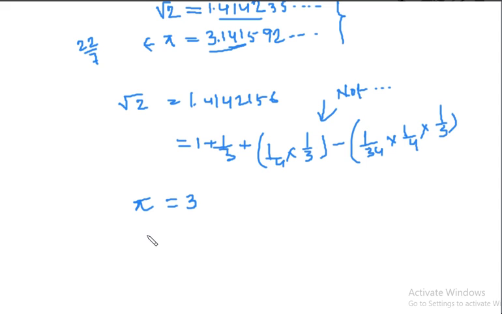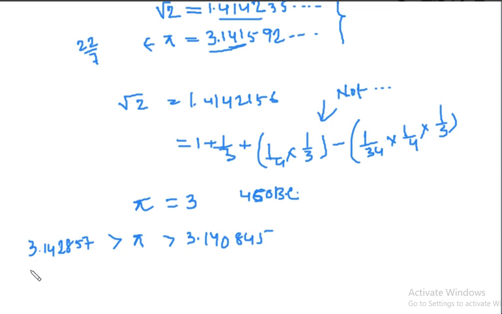But for the first time Archimedes, around 450 BC or 60 BC, proved that pi is greater than 3.14085 and less than 3.14287.